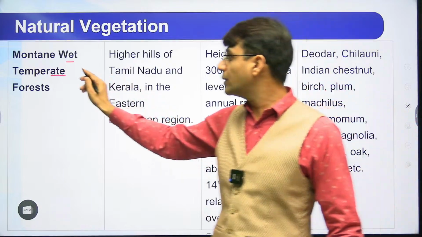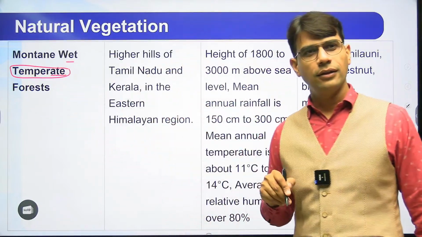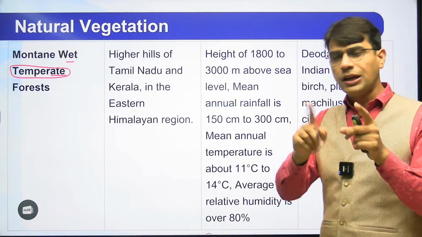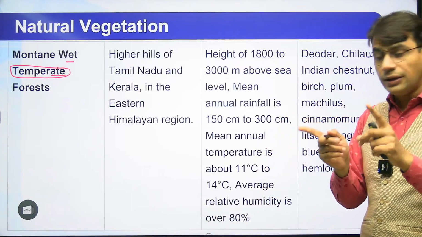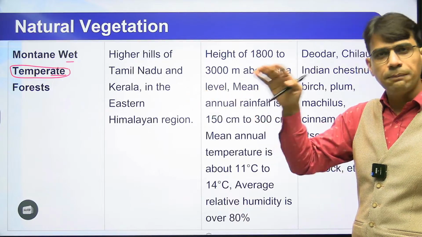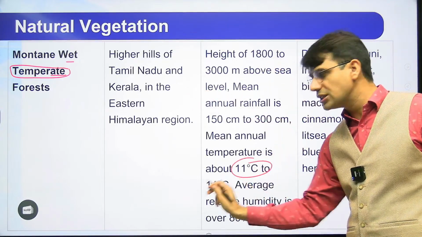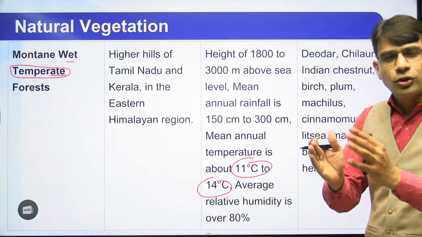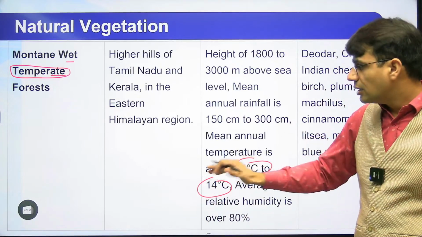Now I'm using the word temperate. What does it mean? It means the subtropical was having a temperature between 18 to 21. Here the temperature will be less than 18 degrees Celsius because it is a temperate area. Temperate area means further cooling. So here temperature is 11 degrees Celsius to 14 degrees Celsius. 11 से 14 डिग्री सेल्सियस टेम्परेचर होगा.